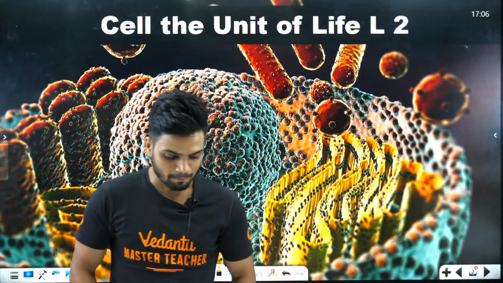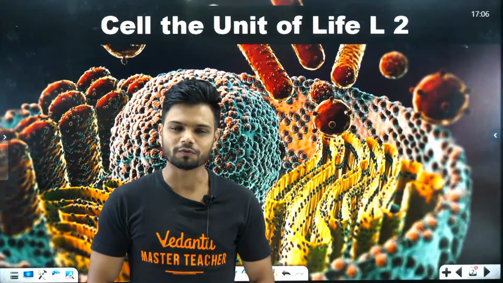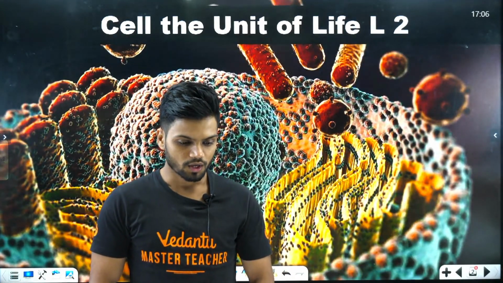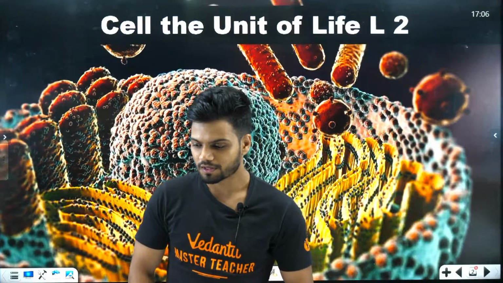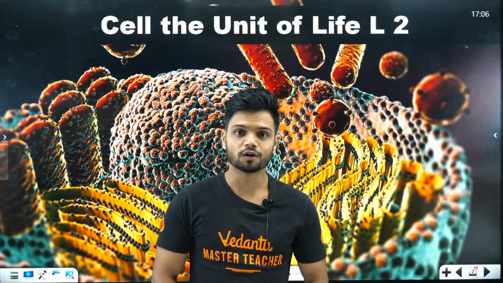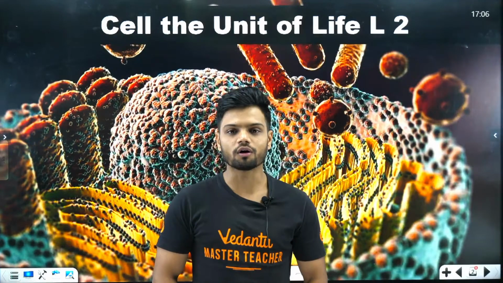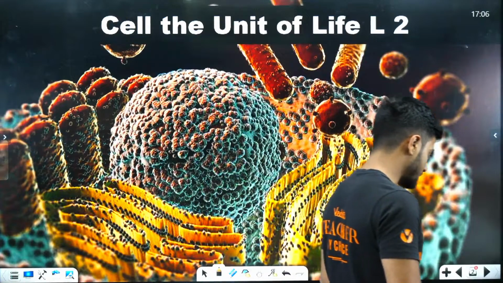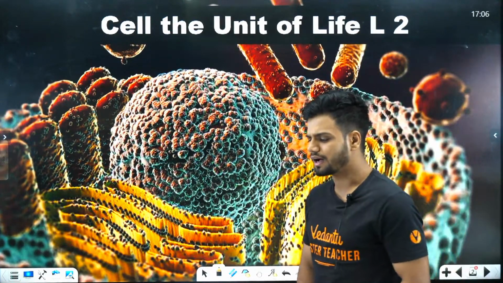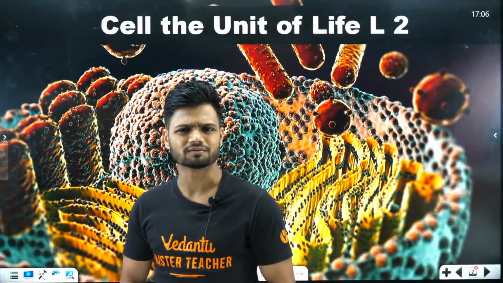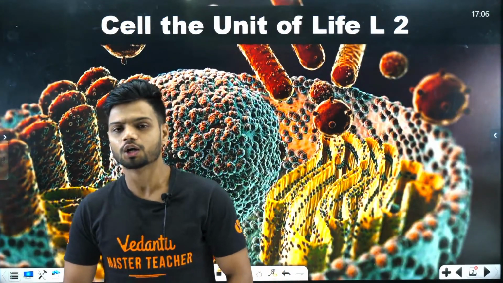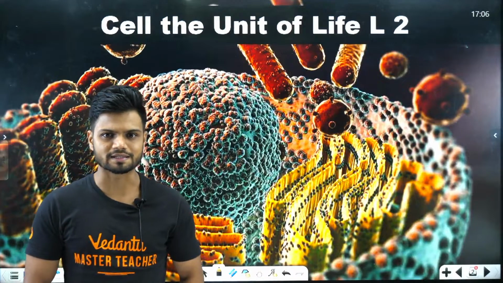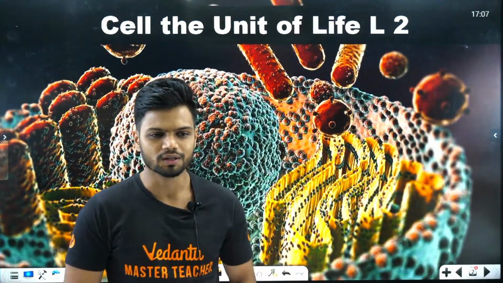Yes. Now students, can we quickly revise what we did in part 1 before we start part 2? Obviously, some of you might have forgotten. Now, quickly remind me, what do we call a type of cell in which the organelles are not membrane bound? They are membraneless organelles. Do we call them prokaryotic or eukaryotic? We call them prokaryotic cell. Prokaryotic cell organelles are not membrane bound and they are free.